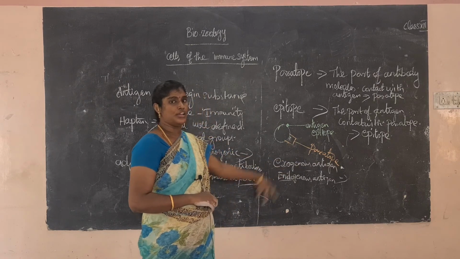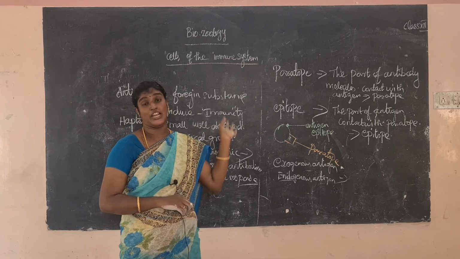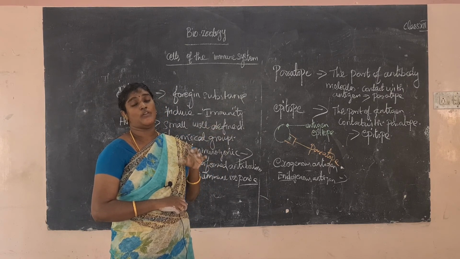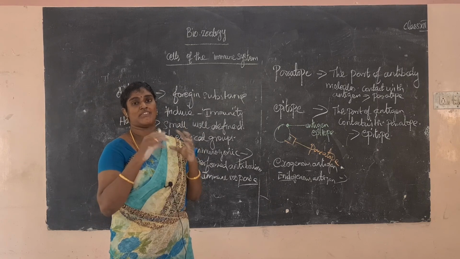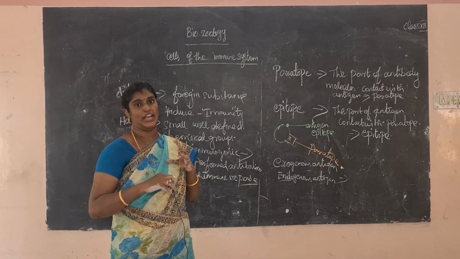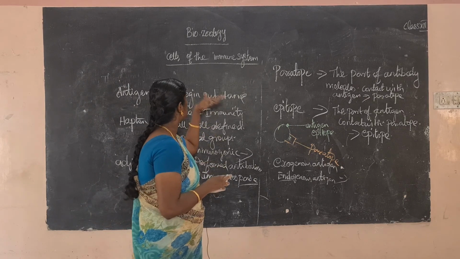Okay. So what are the main cells involved? Other than B cells and T cells, neutrophils and monocytes are involved in the process of phagocytosis. What is the meaning of phagocytosis? In this process, the cells engulf the whole bacteria, which is called cell eating. Okay, these are the important points of the cells of the immune system.